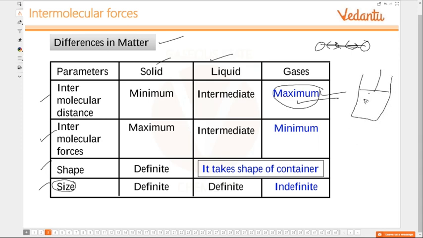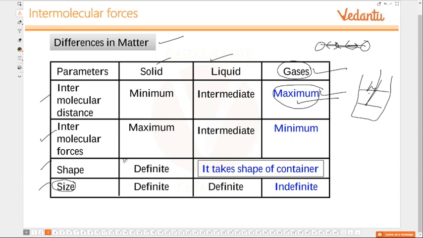This is how fuels work in automobiles, with a compressor. How much it gets compressed and how much it expands matters. That is also used in refrigerators. So that is the reason we study more about gases, because of their application in our day-to-day life.